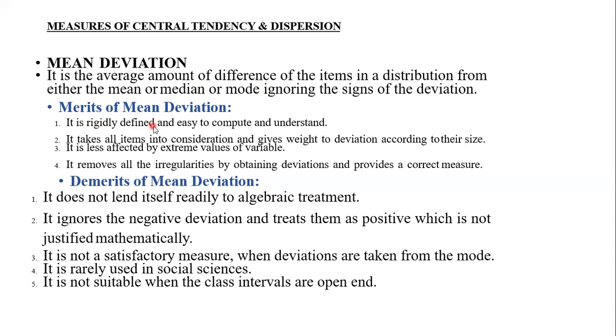So what are the merits of mean deviation? It is rigidly defined and easy to compute. Mean deviation we can find out through mean, median or mode. Therefore, it is very easy to compute. It takes all items into consideration, and gives weight to deviation according to their size. So it gives importance to all the variations in the items. It is less affected by extreme values of the variable, and it removes all the irregularities by obtaining deviation.